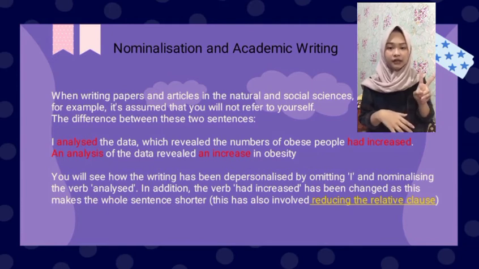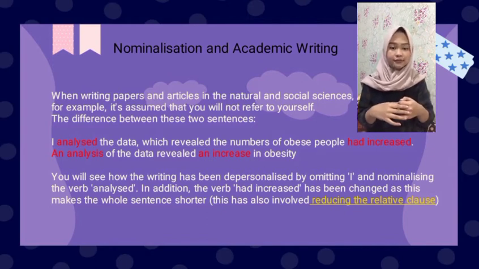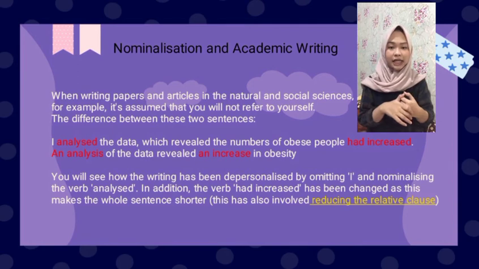And the second sentence is, an analysis of the data revealed an increase in obesity. You will see how the writing has been depersonalized by omitting I and nominalizing the verb analyzed. In addition, the verb had increased has been changed as this makes the whole sentence shorter. This has also involved reducing the relative clause.